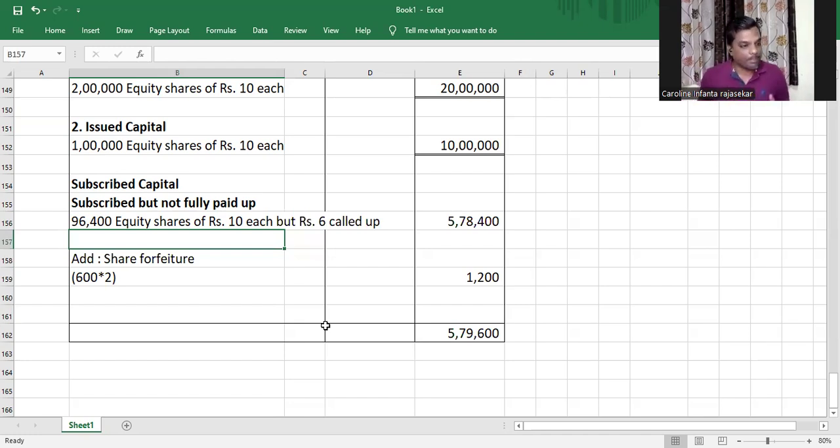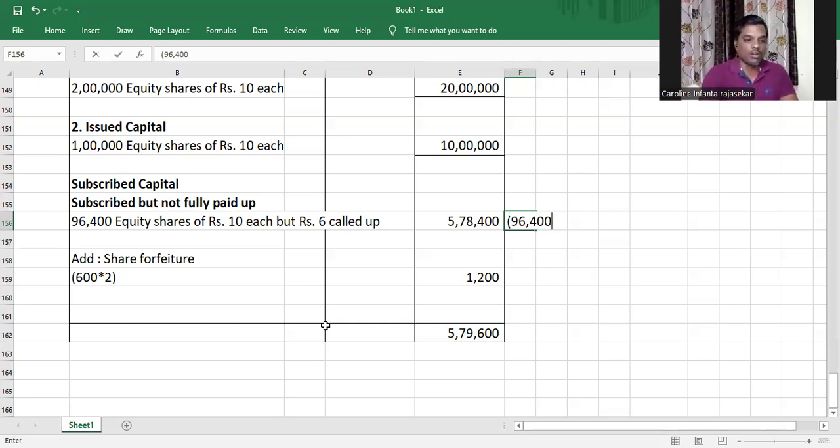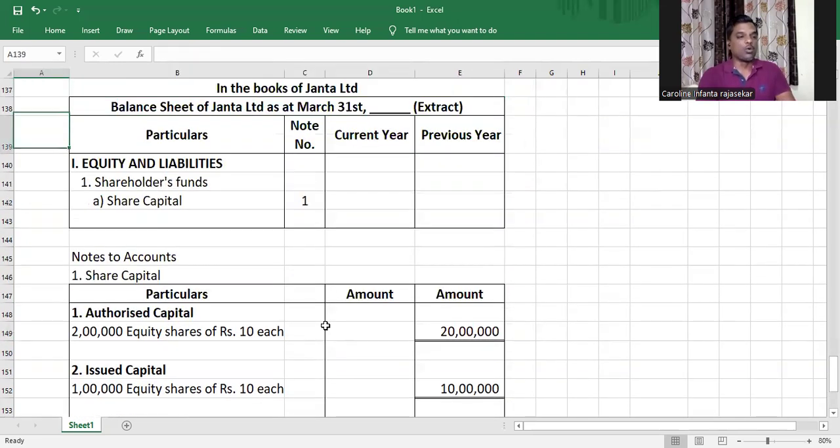When it has not been fully called up, obviously only 6 rupees has been called up and paid up, right? So only 6 rupees has to be multiplied. The total number of shares, 96,400, into the amount called up and paid up, which is only 6. Understood or not, my dear children? So the total will be 5,79,600. I go to the face of the balance sheet and write that.